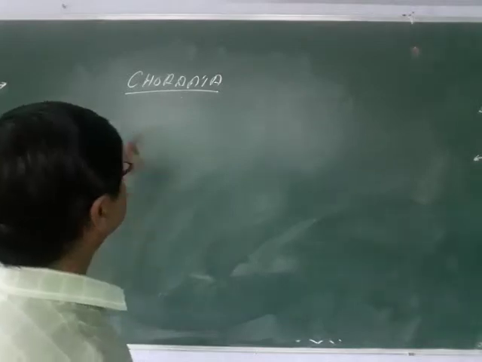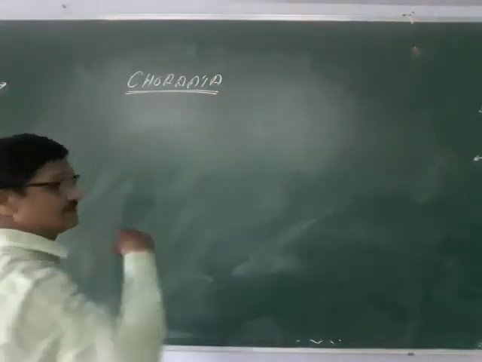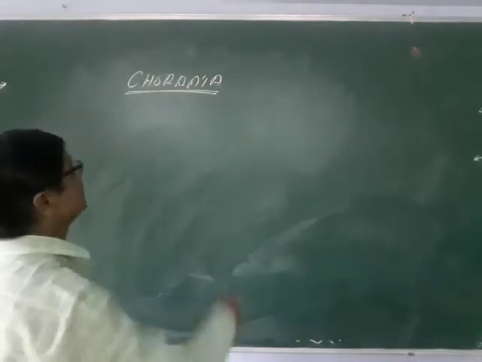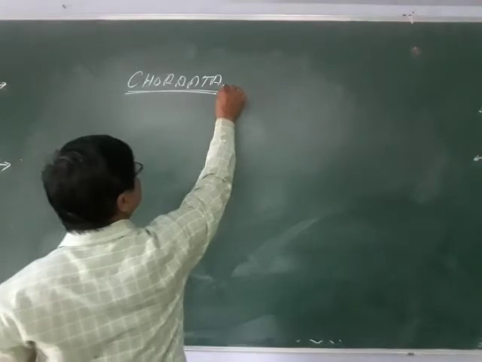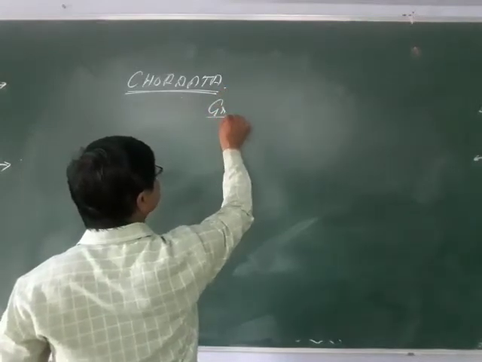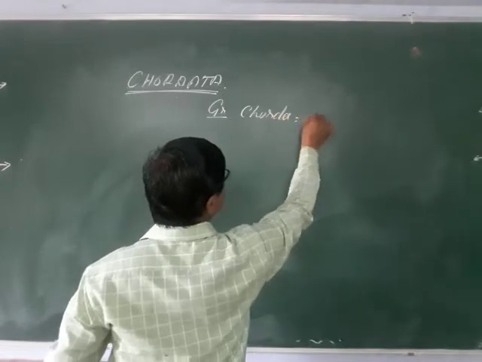or you can say chordata and non-chordata, and these are the two main divisions. Non means absence. Later I will discuss chordata. This term is derived from the Greek chorda. Chorda means string.